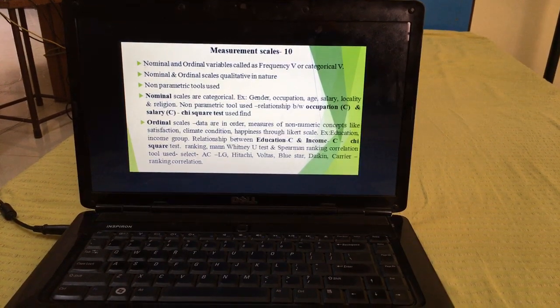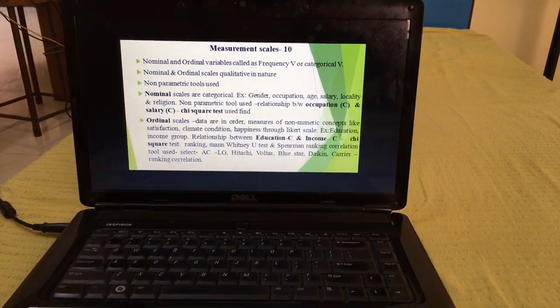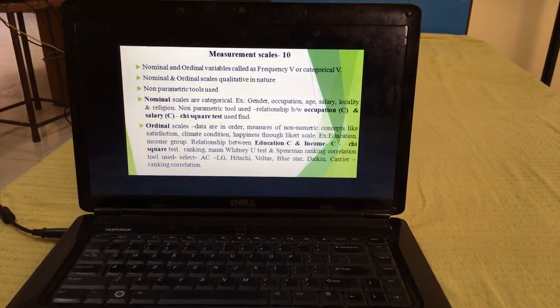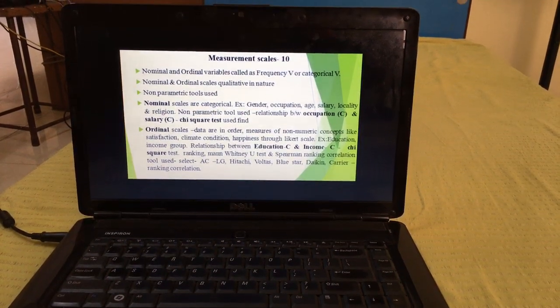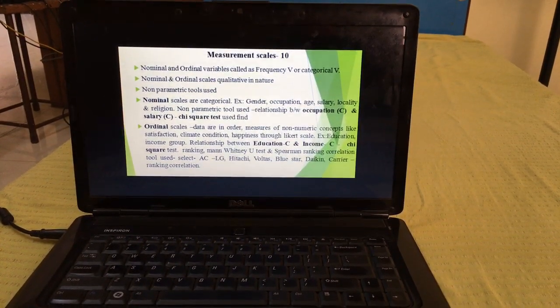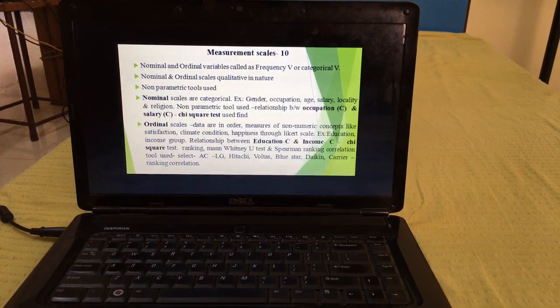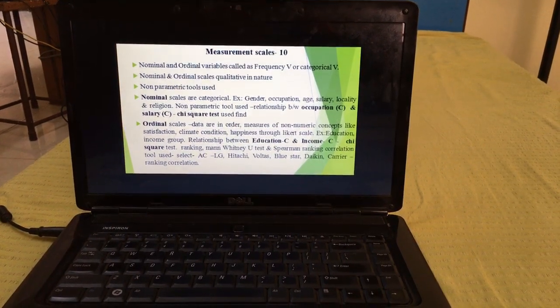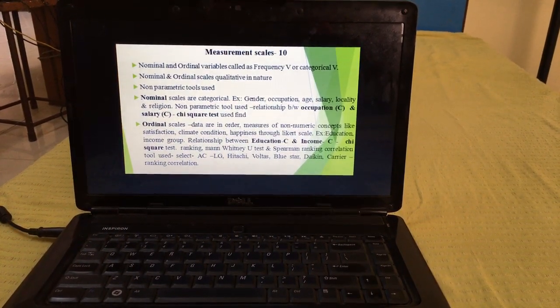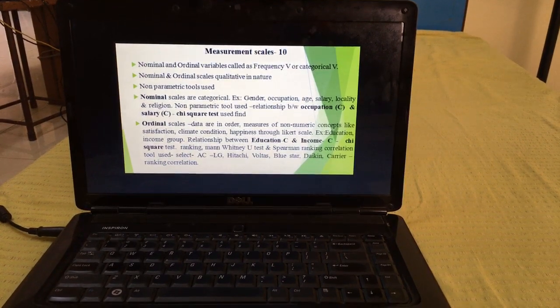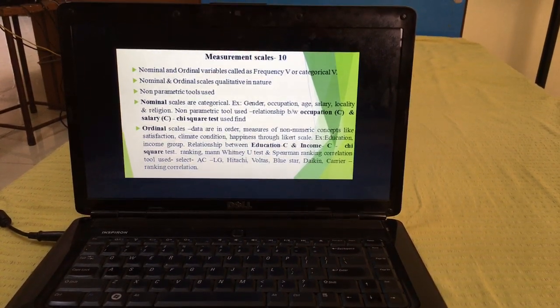Okay, and then comes ordinal, where it will be in order. And here also, we are finding out the satisfaction, climatic condition, happiness, all that. Here normally we will be using the Likert scale, and I am comparing the relationship between education and income group. Okay, so whether there is any relationship.